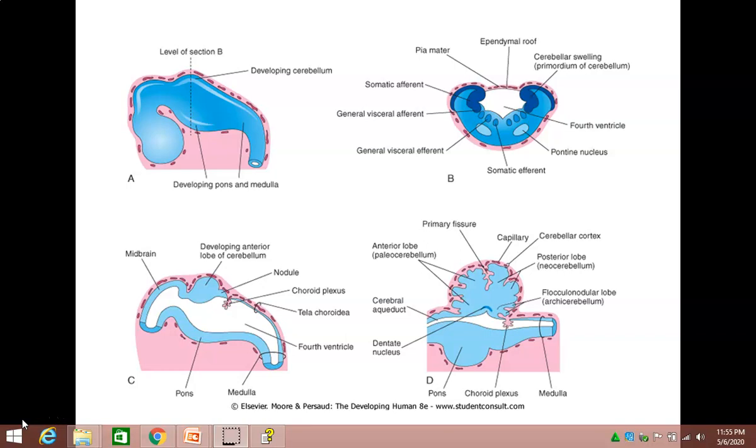We say that the wall of the neural tube is composed of 3 layers. The inner layer,